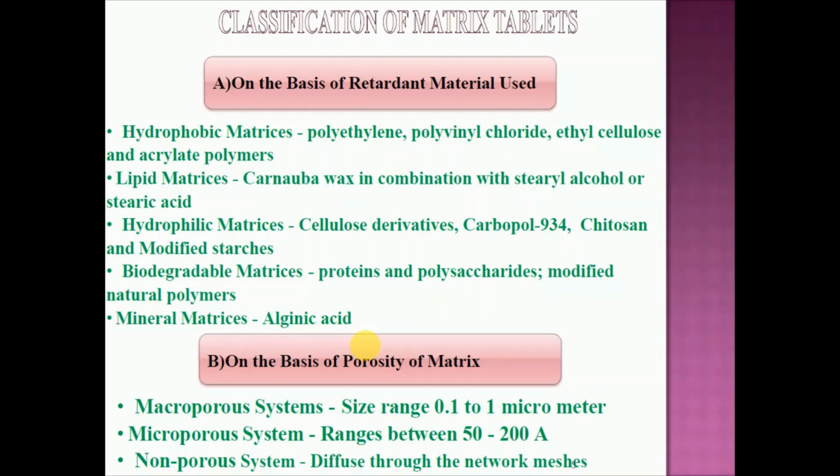So if the size is up to 200 angstrom, the drug molecule size is less than that, so it can easily permeate through these capillaries and the drug is diffused in a proper way. And third one, that is the non-porous system, meaning diffusion through the network mesh. Here no pores, no capillaries are generated. The drug passes through the network mesh in a zigzag pattern. Drug is released from this network through the zigzag path. So here there are three main types on the basis of porosity.